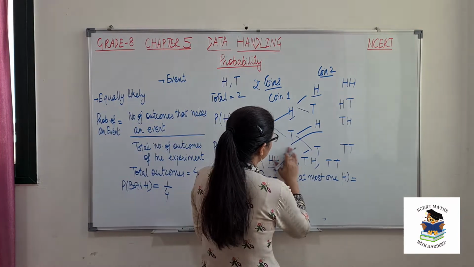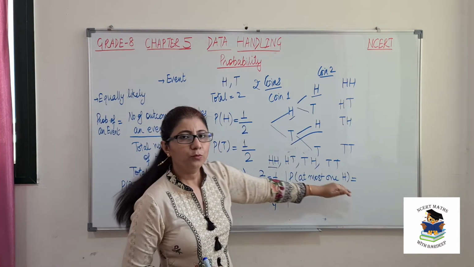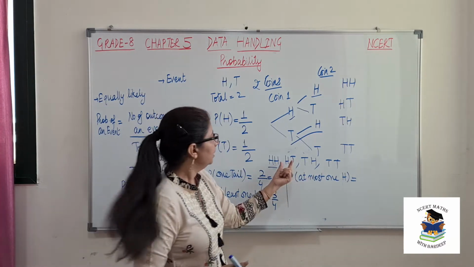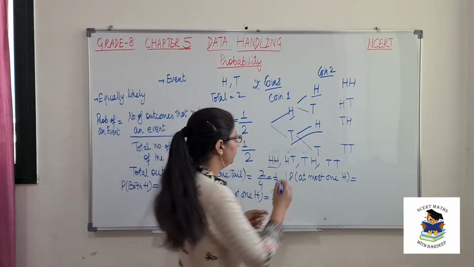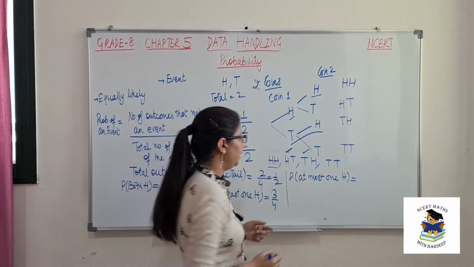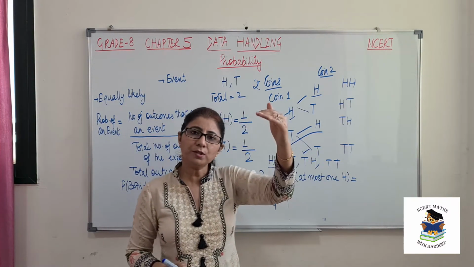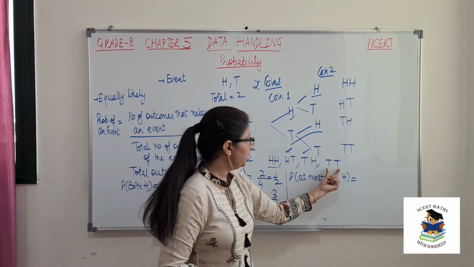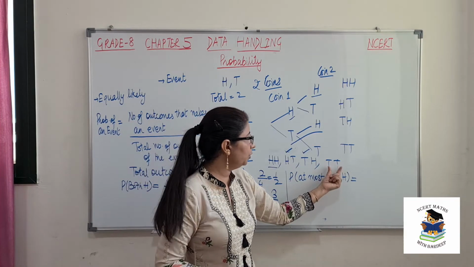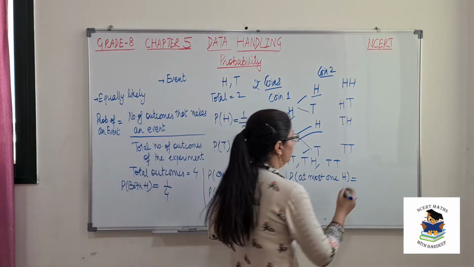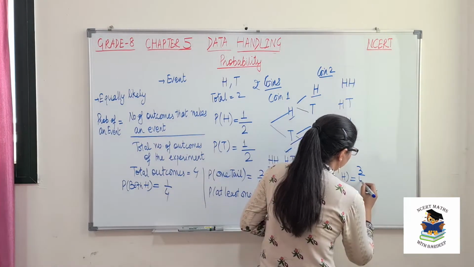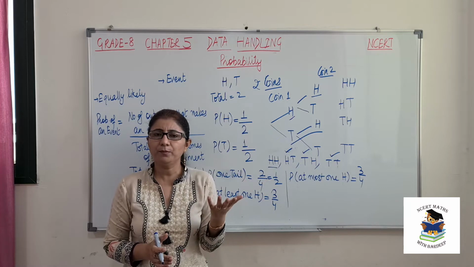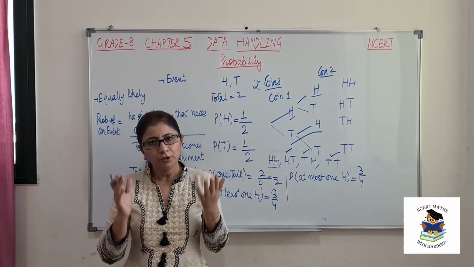Okay. So let's see, at most one head. That means both heads will not come. One head, yes. Okay, so we will consider this. One head again, and here no head. So at most one. That means it can be 0 and then till 1. So 0 will also come under this because we don't have any head here. So again 3 possible outcomes out of 4. Okay. So this is how we will find the probabilities of different events for tossing a coin.